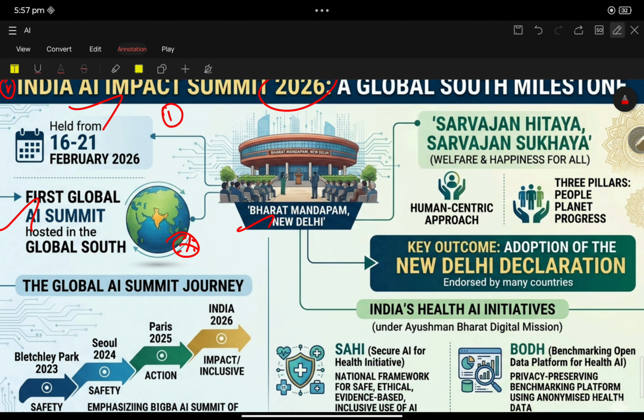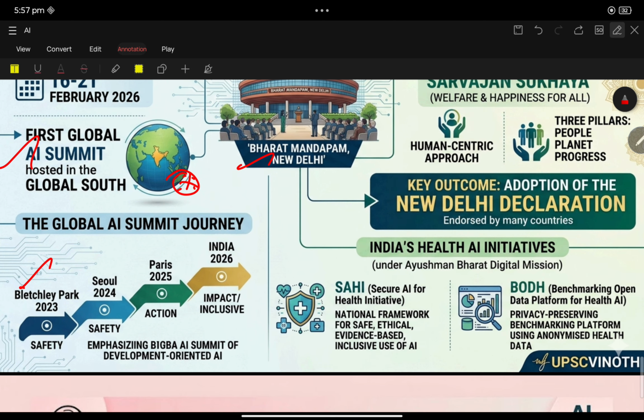The Global AI Summit series started from the Bletchley Park Declaration in 2023, held at Bletchley Park, then the AI Seoul Summit at Seoul, then the AI Action Summit at Paris, and now India's AI Impact Summit. Bletchley Park and Seoul were safety summits, Paris was the Action Summit, and India's is the AI Impact Summit, for inclusive and development oriented AI, for the global south. These are all important keywords.